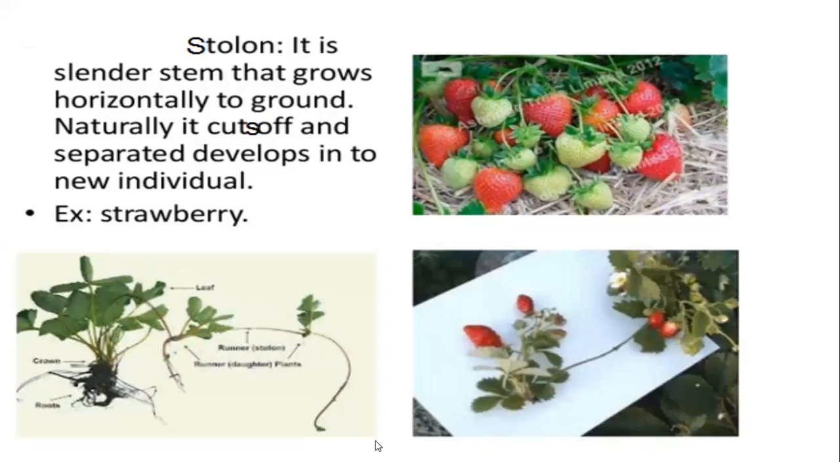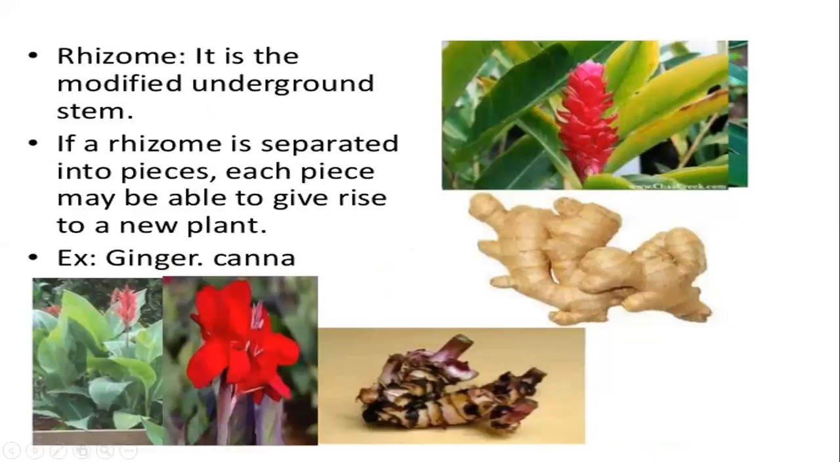So this is about your stolon. Okay. So we came to know about the first one, that is runner. Then we talked about the stolon. The third is rhizome. It is the modified underground stem. It is a rhizome which is separated into pieces. Each piece may be capable of giving rise to a new plant.